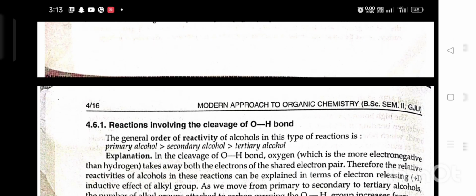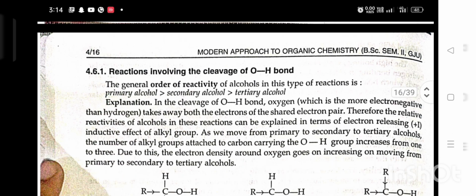First, reactions involving the cleavage of the O-H bond. Generally, the order of reactivity of alcohols in this type of reaction is primary, secondary, then tertiary. Explanation: in the cleavage of the O-H bond, oxygen, which is more electronegative than hydrogen, takes away both the electrons of the shared electron pair. Therefore, the relative reactivity of alcohols in these reactions can be explained in terms of the electron releasing, plus I inductive effect of the alkyl group.